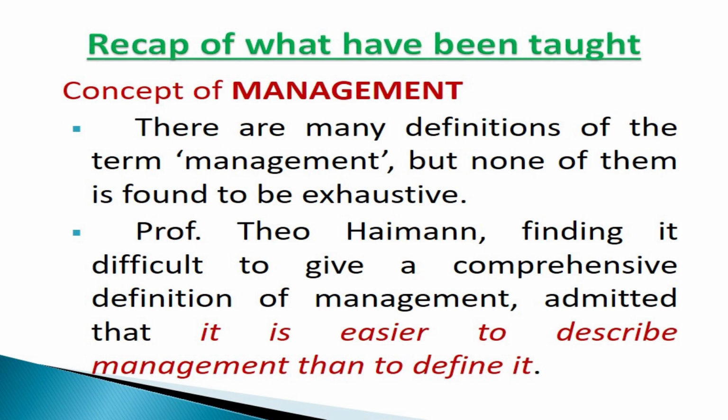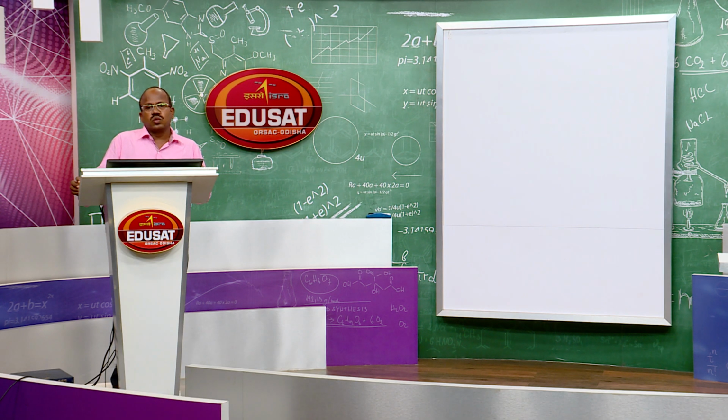A management thinker, Professor Hugh Hyman, when he wanted to write a book on management, referred to several books and several definitions, but he could not find a single definition which is comprehensive. So, he tried to define management in his own words.